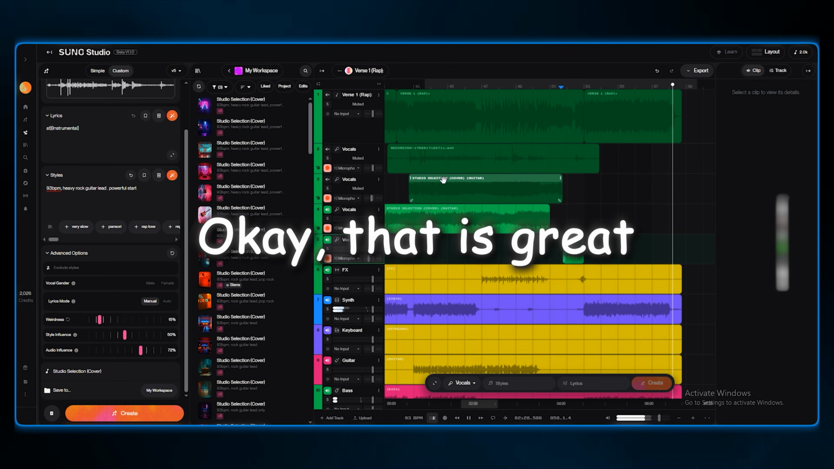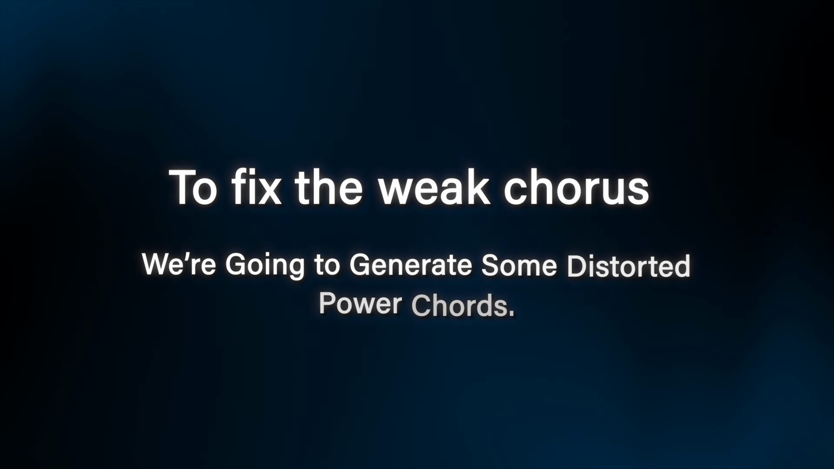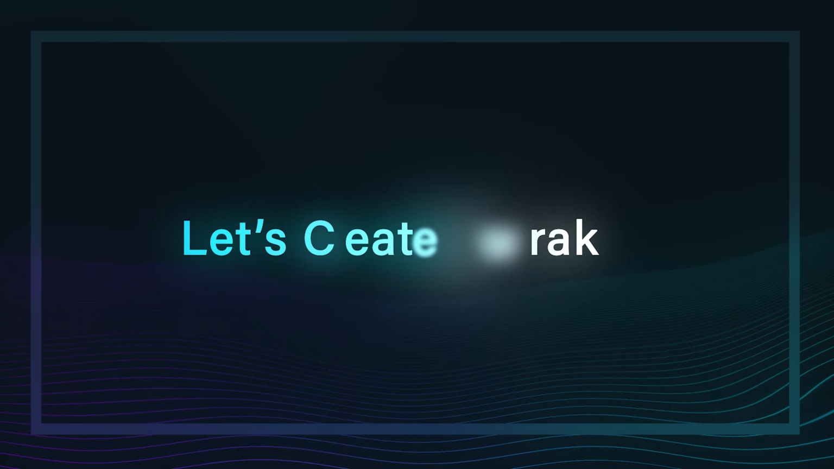Okay, that is great. So, the guitar solo is now good, but the final chorus that comes after it still feels a bit weak. The weight isn't there and we need more power. To fix the weak chorus, we're going to generate some distorted power chords. Let's create a new track.